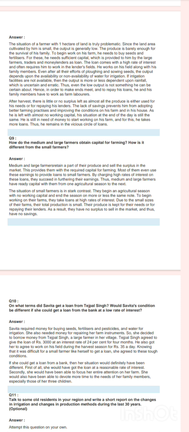The lack of savings prevents him from adopting better farming practices and improving the conditions of his farm and his house. As he is left with almost no working capital, his situation at the end of the day is still the same. He is still in need of money to start working on his farm, and for this he takes more loans. Thus, he remains in the vicious circle of loans.